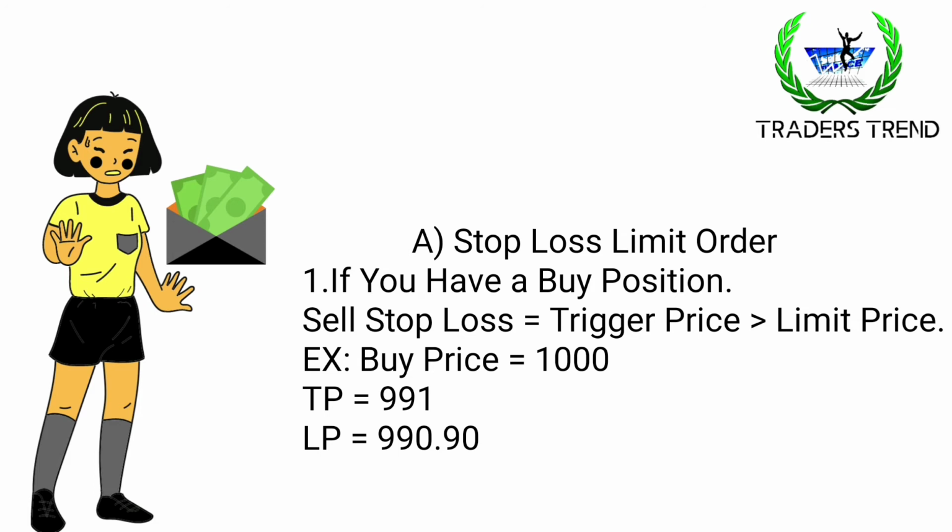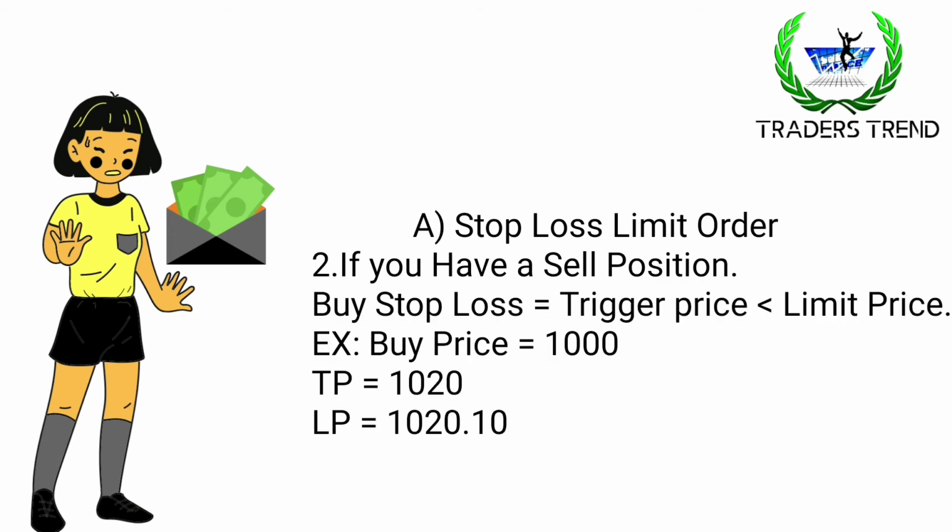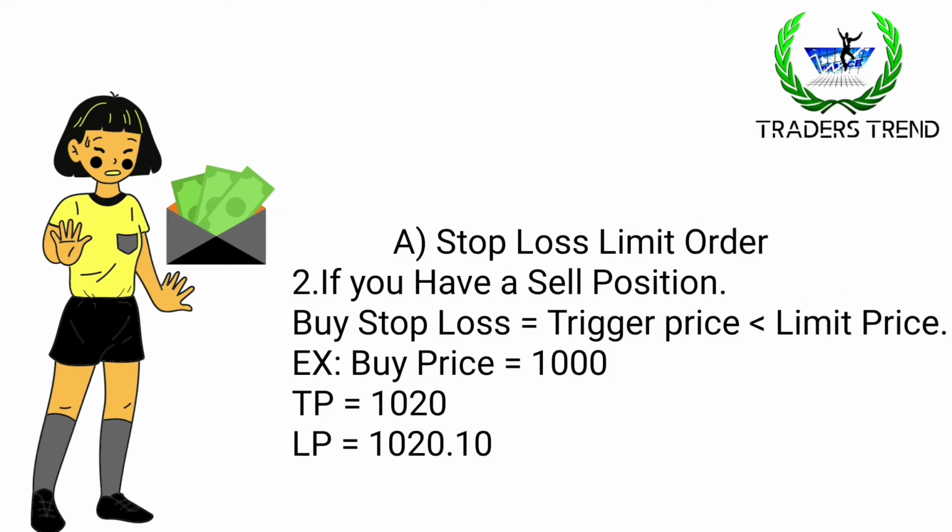And the next one is, if you have a sell position, then you have to set a buy stop loss. The formula is trigger price is lesser than limit price. Here, the same price, you sell the Reliance share at 1000 rupees. You set the trigger price at 1020, a 20 points difference, and then select the limit price equal to 1020.10 paise. Here the limit price is higher than the trigger price.